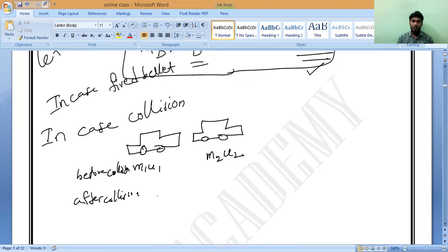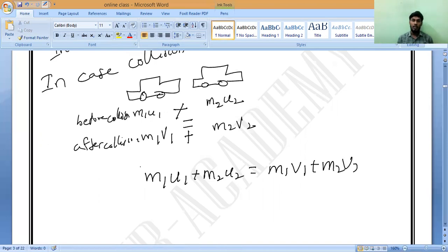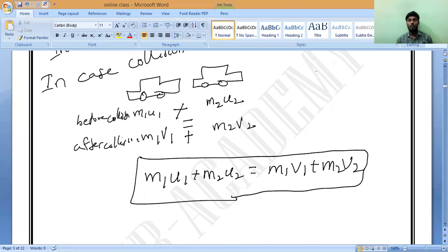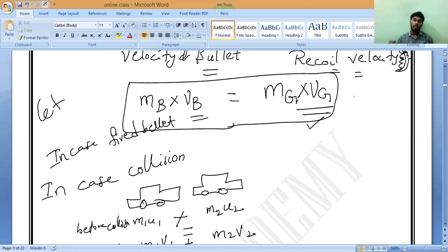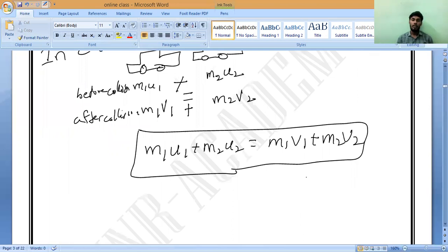After collision, m1 V1. The mass will never change, the final velocity will change. So m1 V1 and m2 V2. So in case of collision, the formula will be: before collision equals after collision, meaning m1 u1 plus m2 u2 equals m1 V1 plus m2 V2. Do you understand? In case of bullet and gun, we have to use one formula, and in case of collision, we have to use this formula.